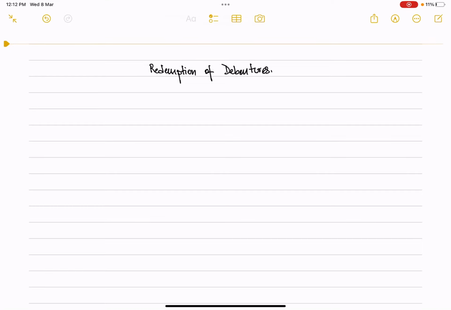In this final part of the topic of debentures, we will be discussing the redemption of debentures. Redemption of debentures basically means the process or the act of returning the loan. So, like I said, debentures are basically loans taken by the company.